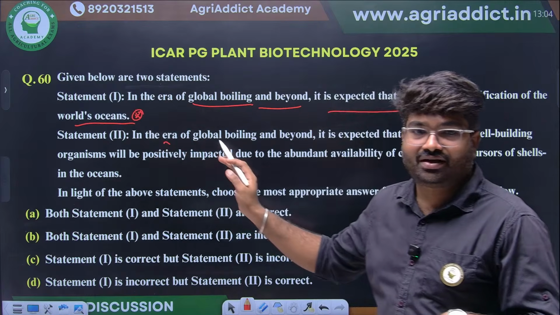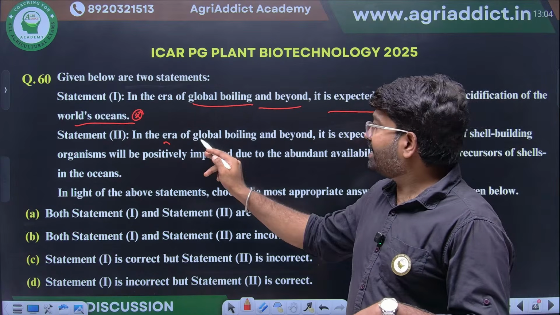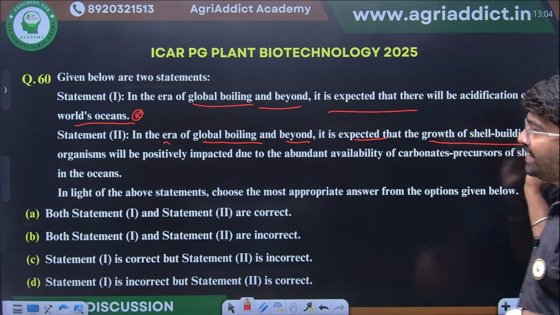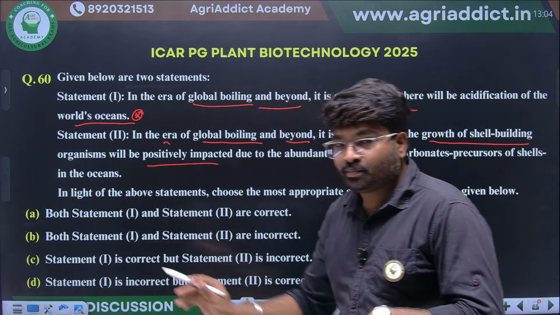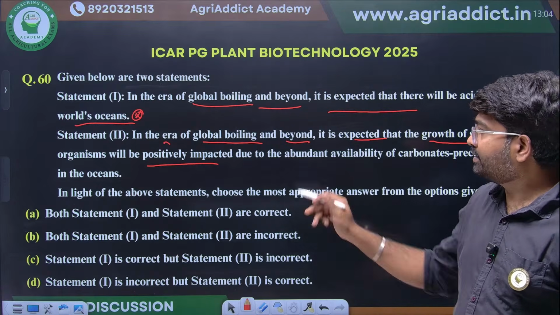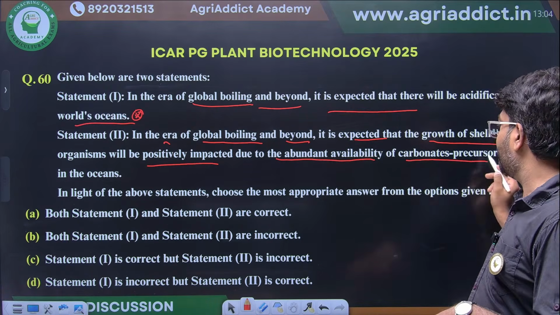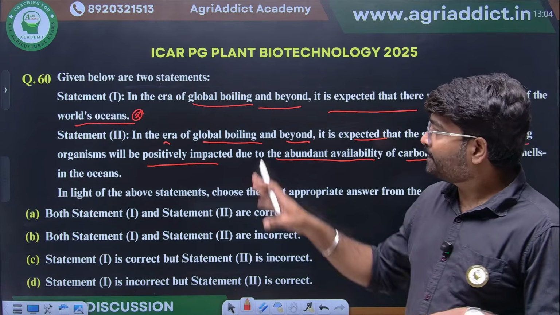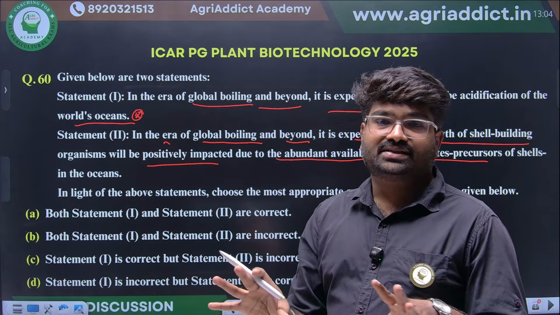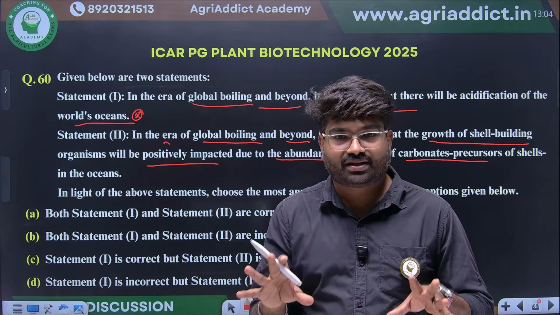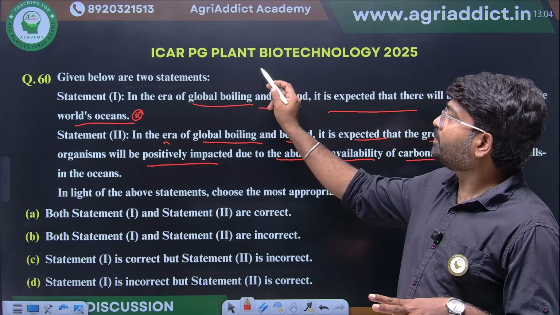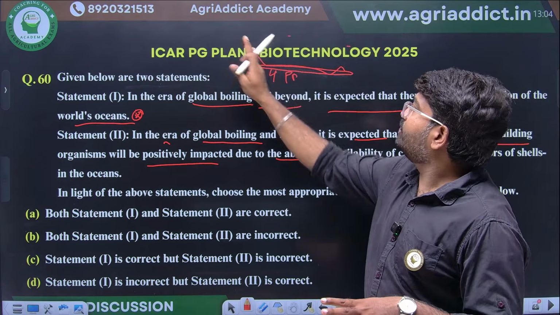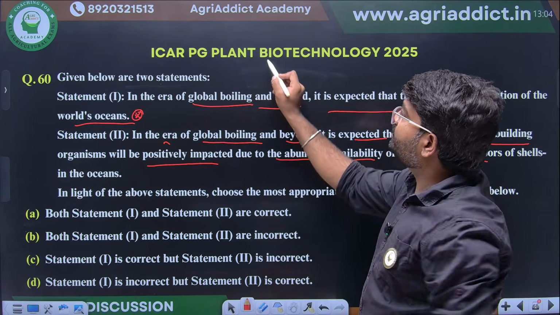In the era of global boiling and beyond, it is expected that the growth of shell building organisms will be positively impacted due to the abundant availability of carbonate precursors in the ocean. We know at present the carbon dioxide concentration in the atmosphere is increasing. Around 440 ppm is there now.